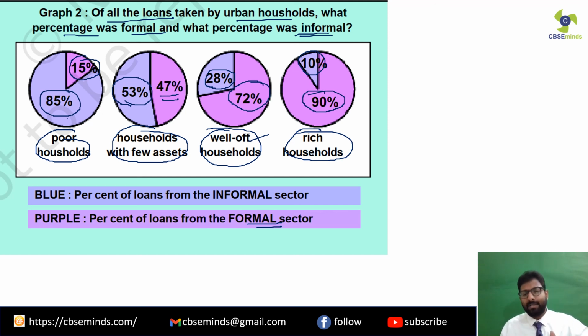So what we see is that the majority of the poor people rely on informal sector credit, that is from local money lenders, local traders, all these people. And the majority of the rich take loans from the formal sector, that is from the banks and the cooperatives. Now think, why do you think the poor take loans from the informal sector and the rich from the formal sector? What could be the probable reason for it? Think of it.